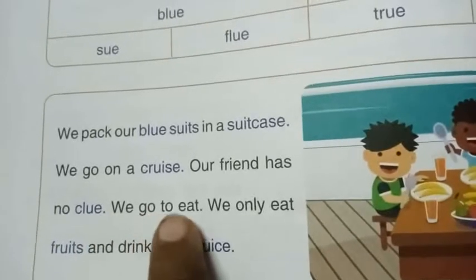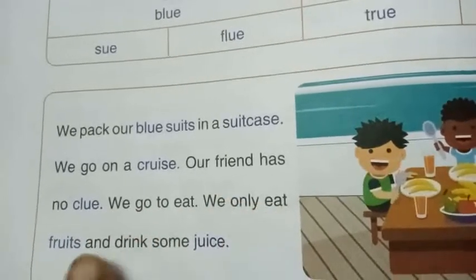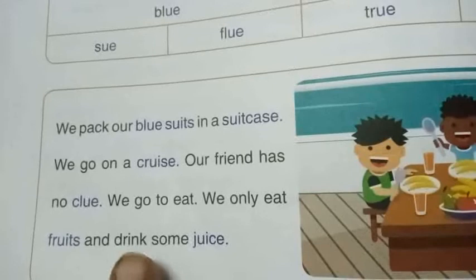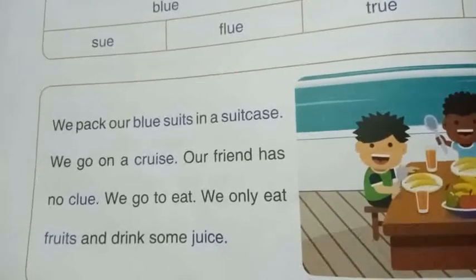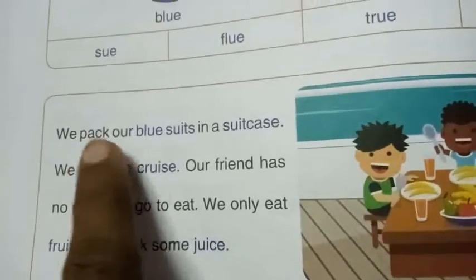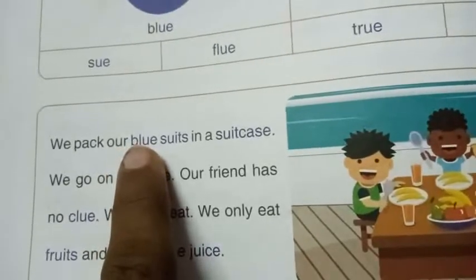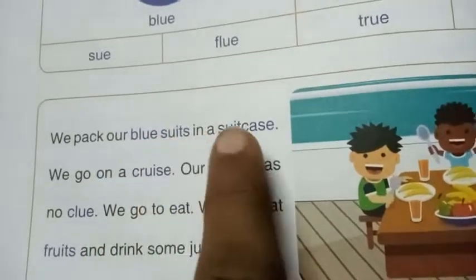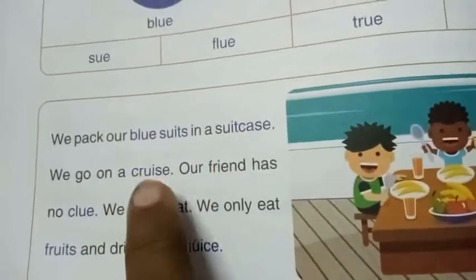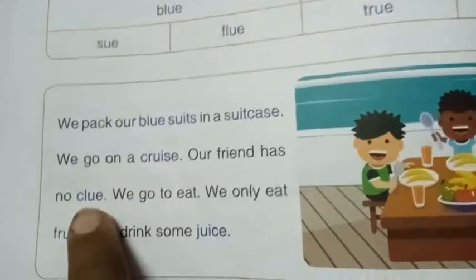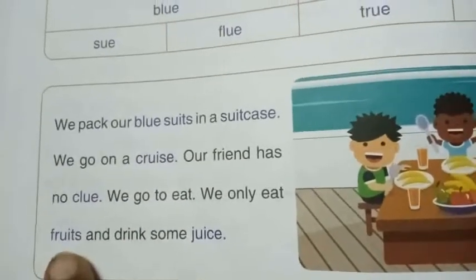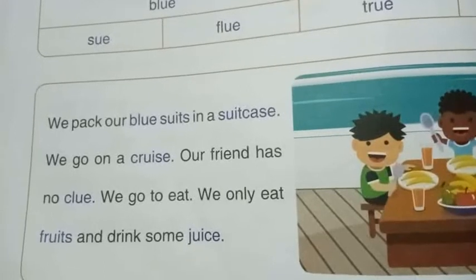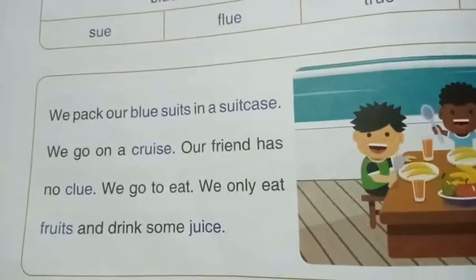We go to eat. We only eat fruits and drink some juice. Once again, these are all the words: blue, suits, suitcase, cruise, glue, fruits, juice. These are all the OO sound digraphs.